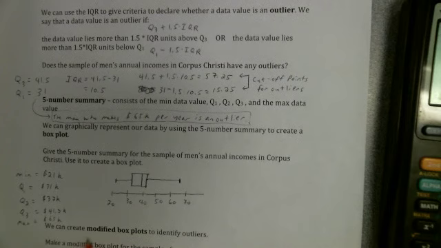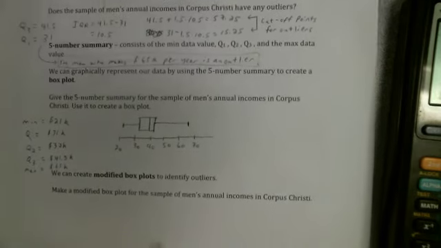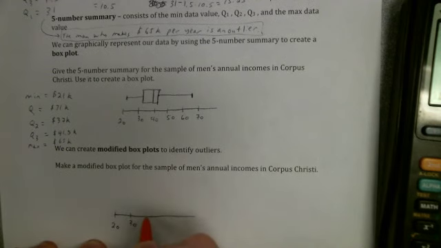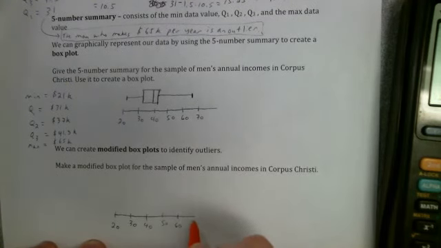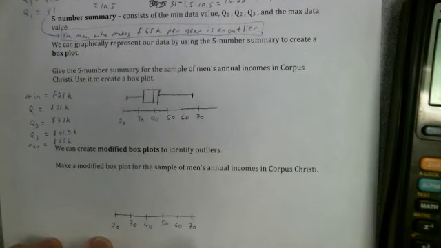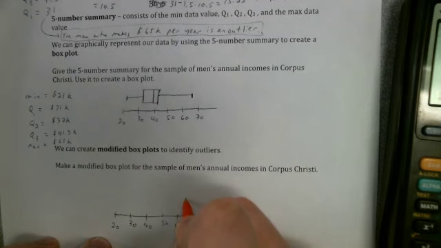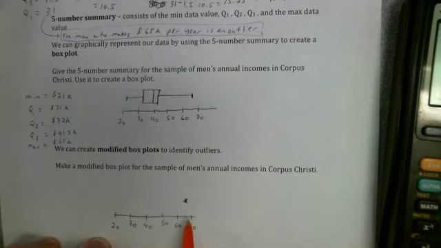And then I say, okay, well, we can create a modified box plot to identify outliers. So make a modified box plot for the sample of men's annual incomes in Corpus Christi. So a modified box plot, well, it's pretty much the same thing as a box plot, except for this one key difference. So when you make a modified box plot, you point out where outliers are, usually with an asterisk or something like that. So the only difference between this and the last box plot we drew was that I'm going to go out to $65,000. I'm going to say, you know what, that was an outlier. So I'm going to put a little asterisk there.